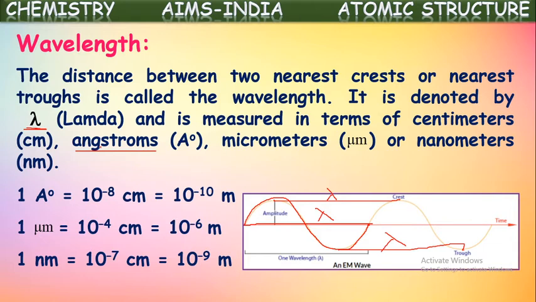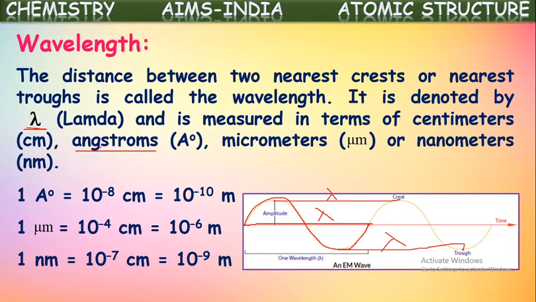Some other unit conversions are also given here. 1 micrometer is equal to 10 to the power of minus 6 meters and 1 nanometer is equal to 10 to the power of minus 9 meters. So based upon the calculation purpose, you can convert them from one unit to another unit.